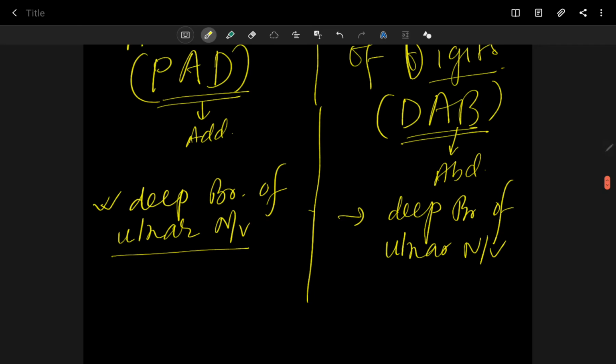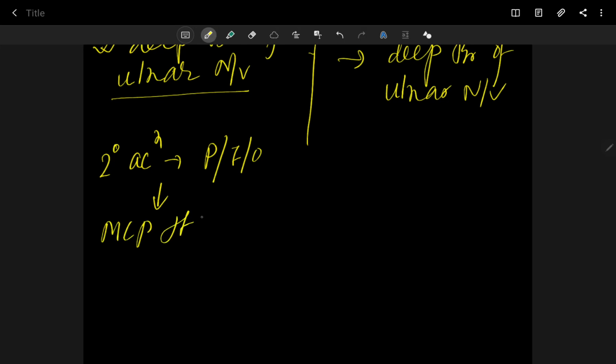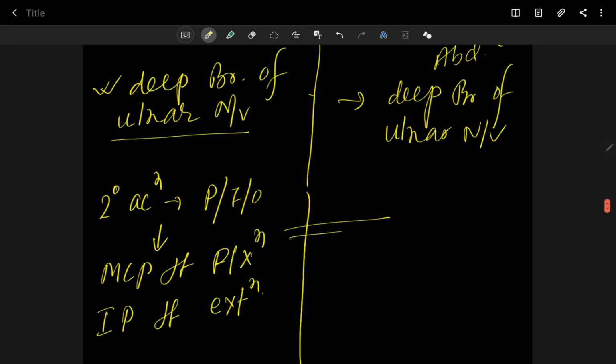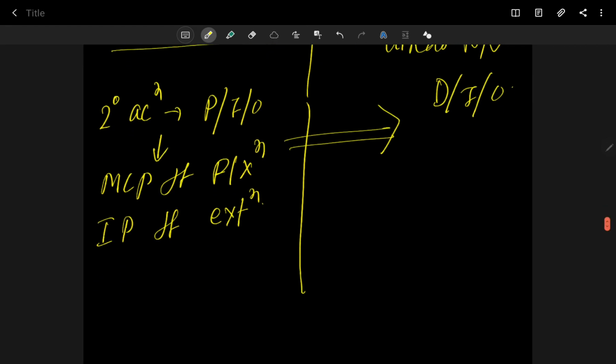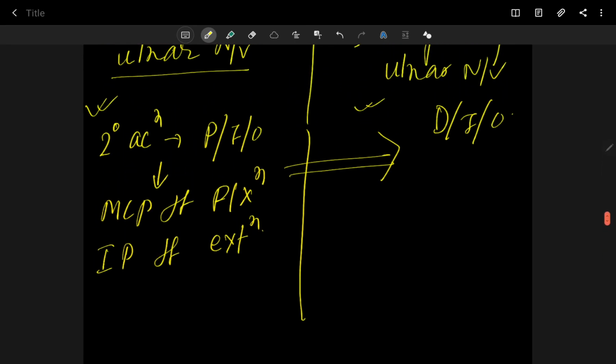This is your primary action. Now the secondary action of palmar interossei is the same: MCP joint flexion and IP joint extension. Same thing also for dorsal interossei. This is actually the action of lumbricals.